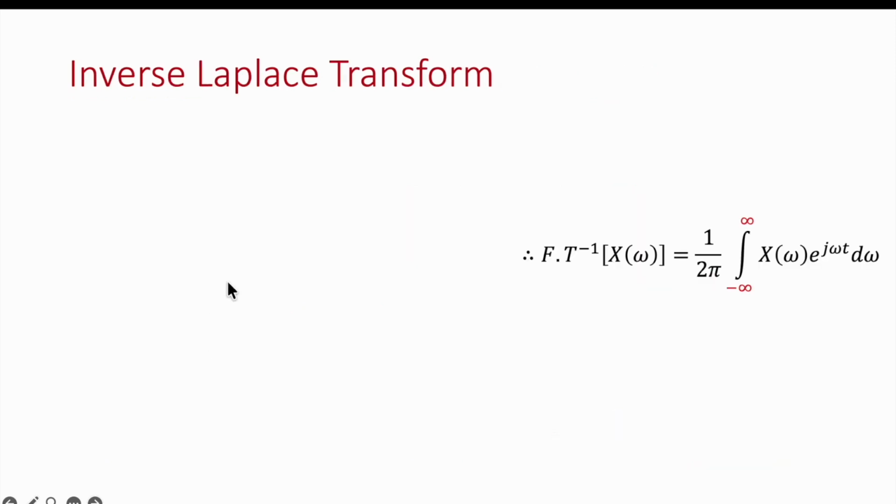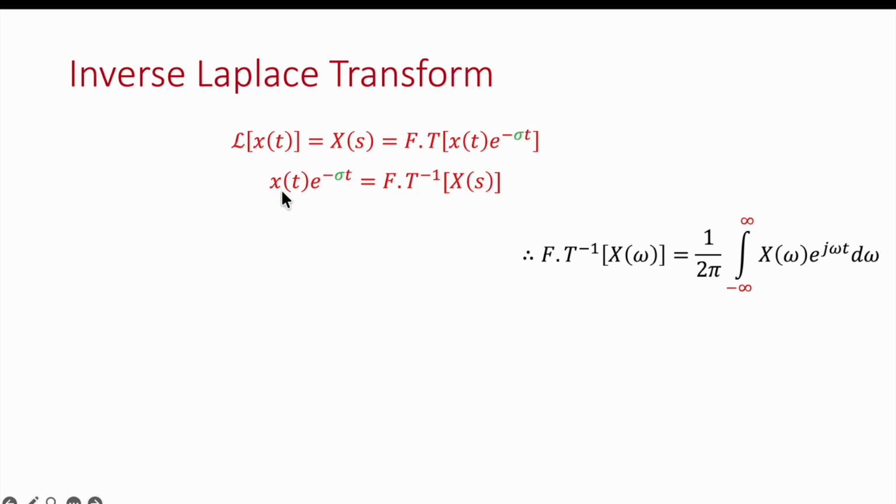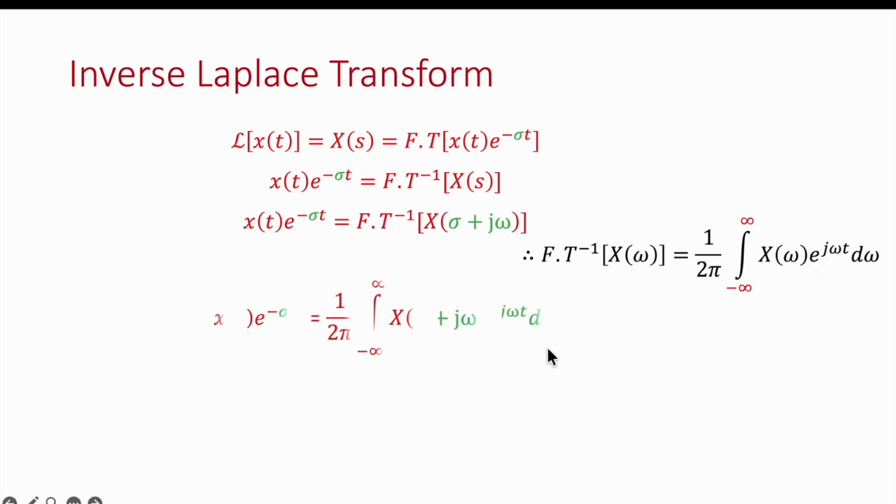Now we can see what the inverse Laplace transform is. If you take the Laplace transform of x, that is equal to X(s), that is equal to the Fourier transform of x(t) e raised to power minus sigma t. So we can write x(t) e raised to power minus sigma t. This Fourier transform will be on the other side, so it becomes the inverse Fourier transform. So the inverse Fourier transform of X(s), where we know that s is equal to sigma plus j omega, and we know the inverse Fourier transform of X(omega) is equal to 1 over 2 pi integral X(omega) e raised to power j omega t d omega.